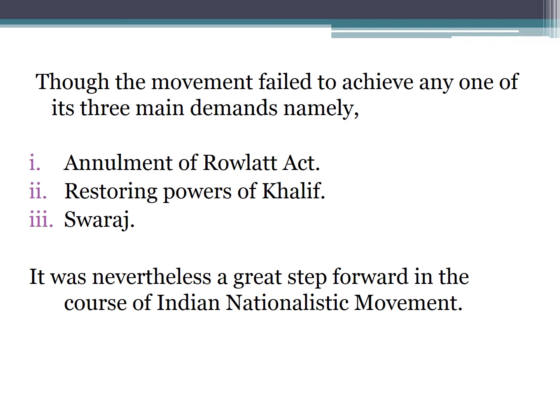And we never achieved Purna Swaraj. Though it could not achieve its demands, it was a great moment because it laid the foundation for the future national movement.